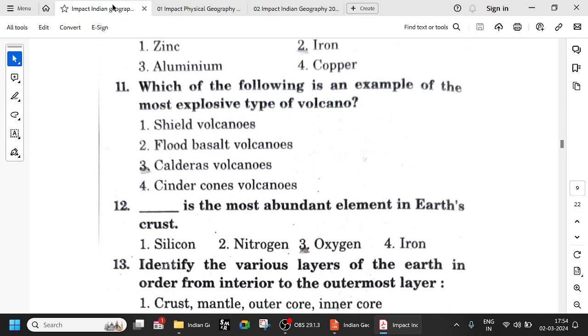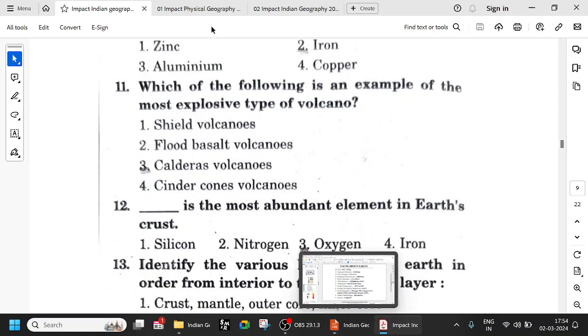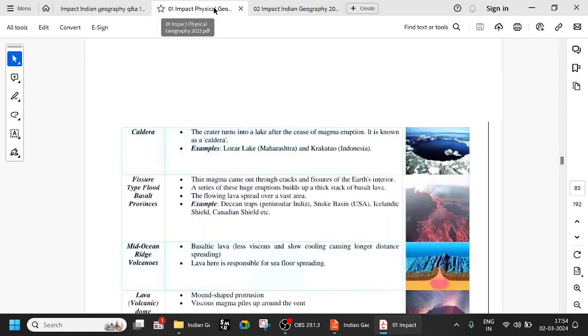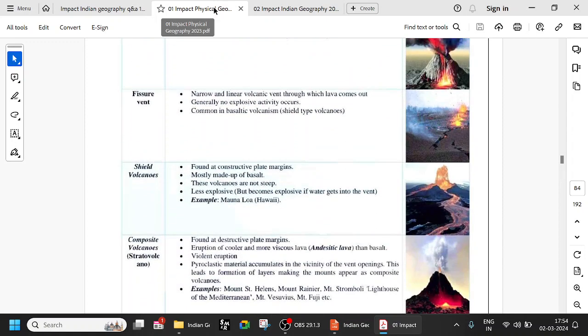Fine. So now let us see the question: which of the following is an example of the most explosive type of volcano? We have seen caldera volcanoes are very explosive, right? Cinder cones are formed after it became dormant for some time. Flood basalt volcanoes. Shield volcanoes, we have seen, are less explosive, found at plate margins, mostly basalt. Basalt is less explosive, andesite is more explosive.